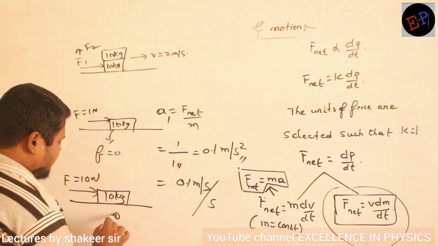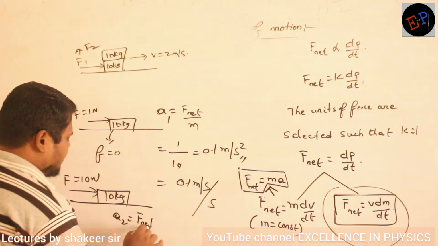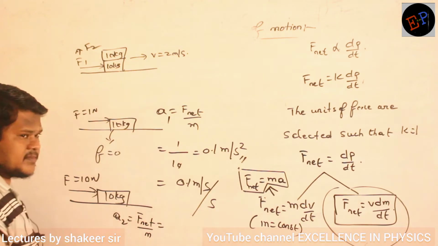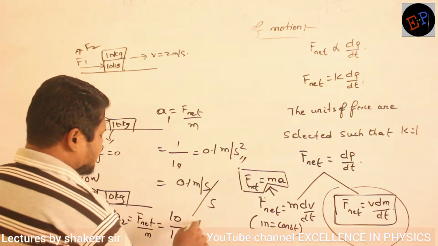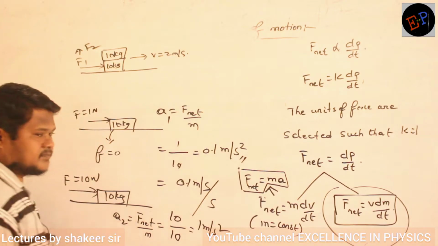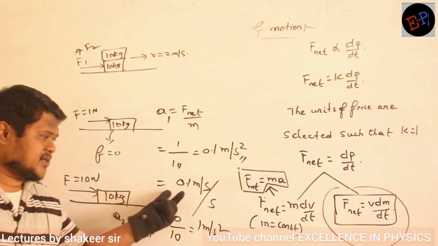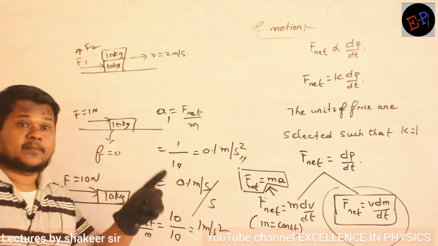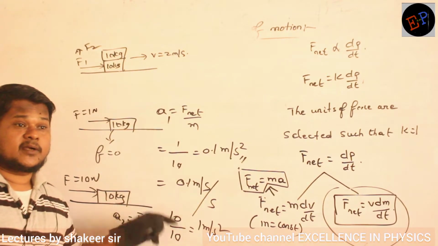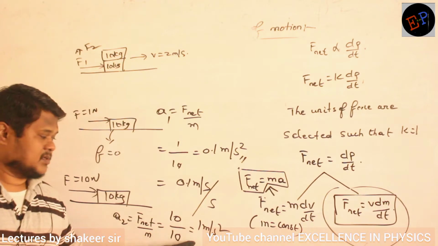Let it be A1. A2 will be how much? Again, net force divided by mass. Net force is how much? 10 Newton. Mass is how much? Mass is also 10. So acceleration is how much? 1 meter per second square. Okay. So in the first condition, acceleration was only 0.1. But in the second condition, acceleration is 1. How many times bigger? 10 times bigger. Are you able to understand?